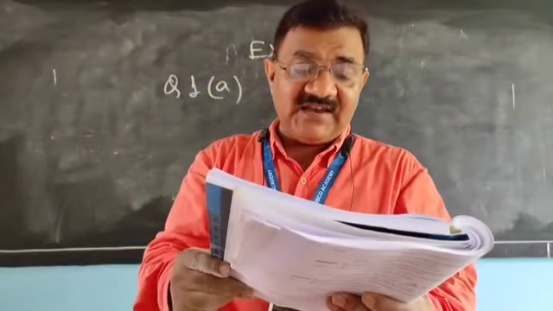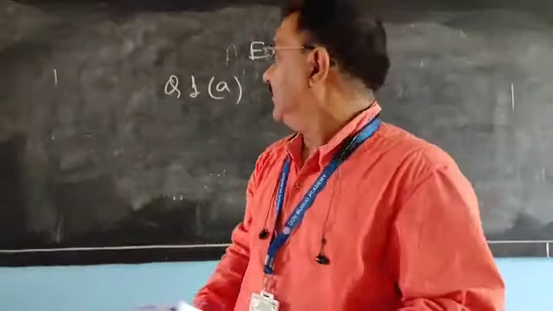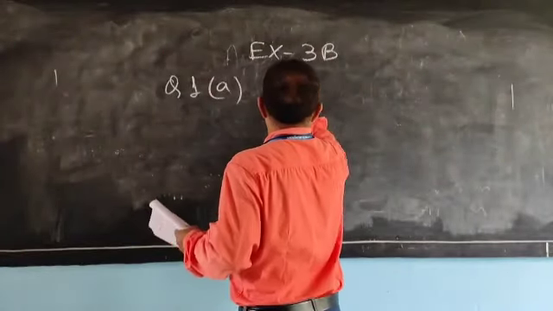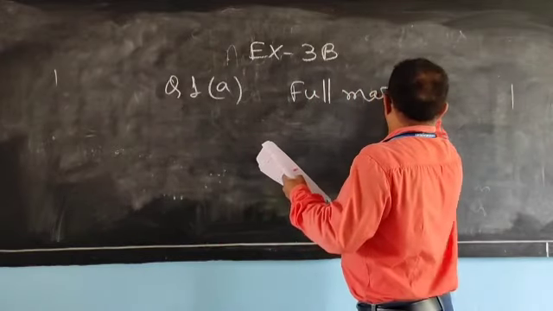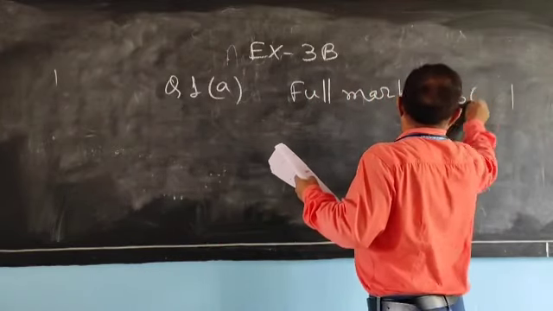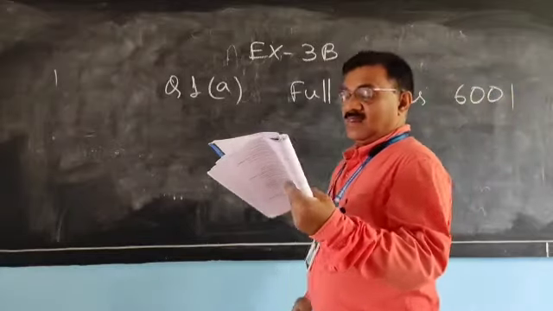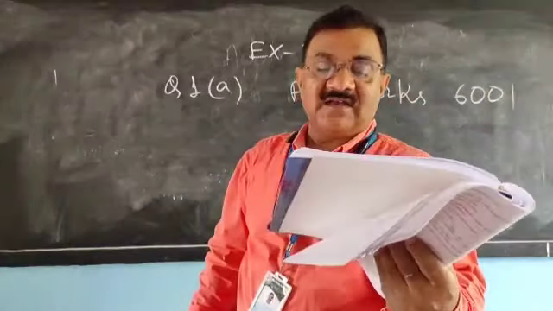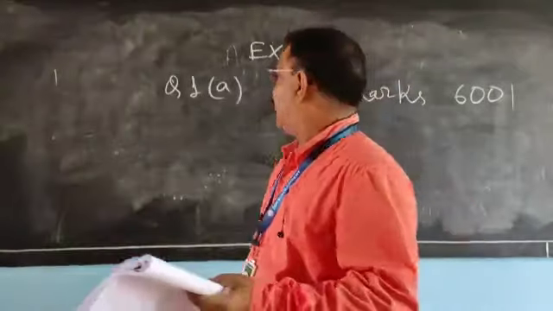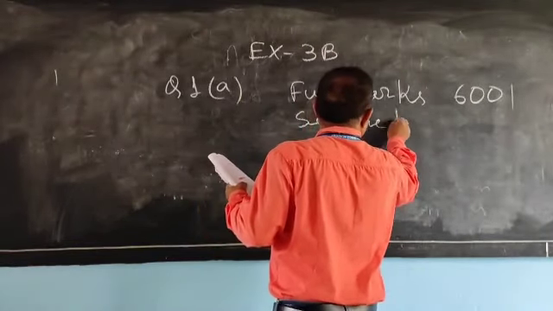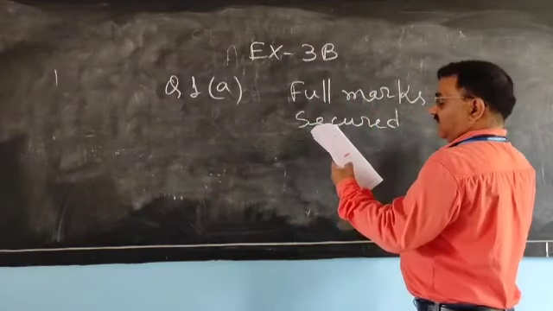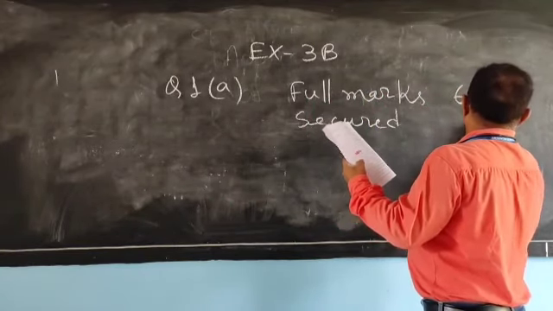The full marks in an examination is 600. Full mark in an examination is 600. If a student secures 78% marks, secured mark by a student is 78%.